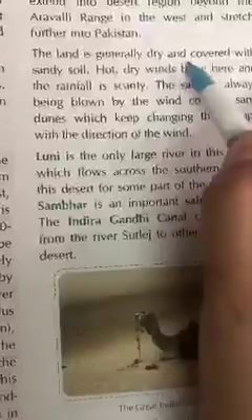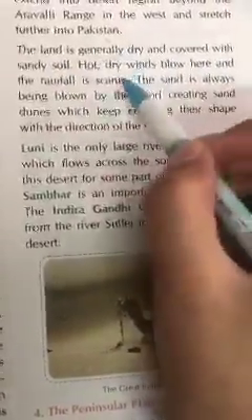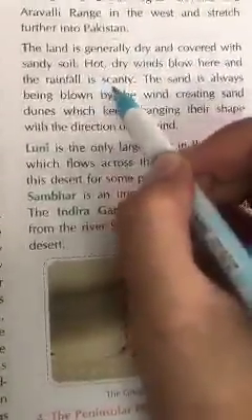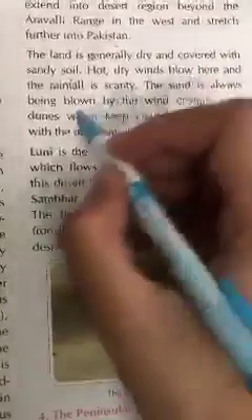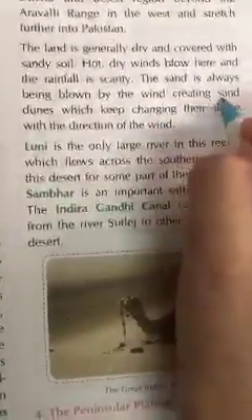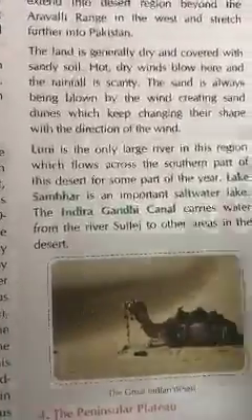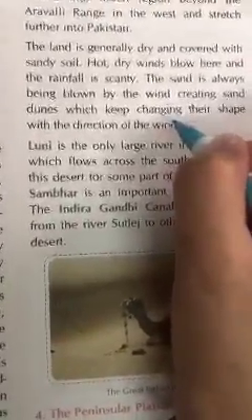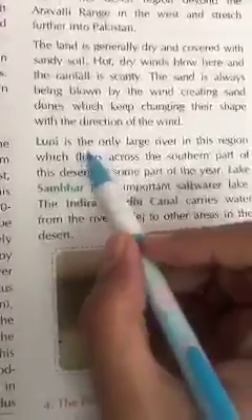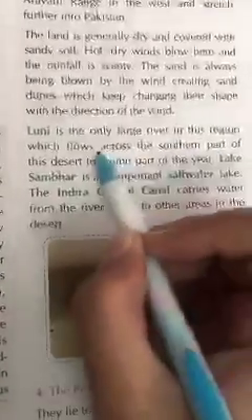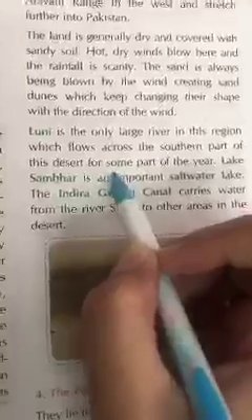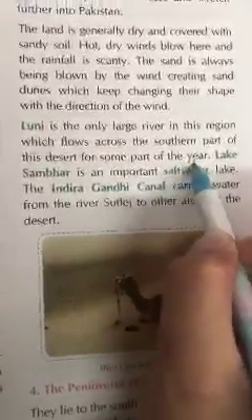The land is generally dry and covered with sandy soil. Hot dry winds blow here and the rainfall is scanty, very little rainfall. The sand is always being blown by the wind, creating sand dunes, which change their shape with the direction of the wind, because winds are always blowing, taking the sand with them and making the dunes. Luni is the only large river in this region, which flows across the southern part of this desert for some part of the year.